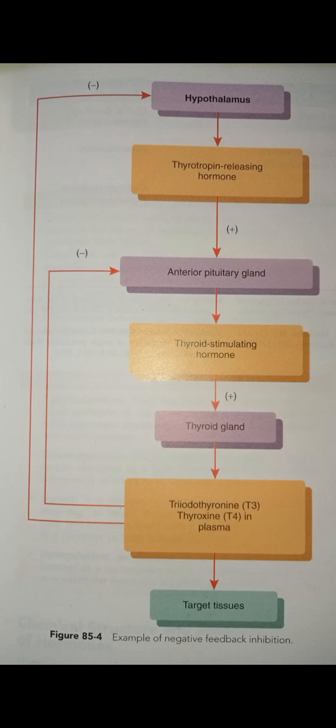Then the pancreas, insulin, type 1 diabetes mellitus, hyperinsulinism, then type 2 diabetes mellitus. Then the adrenal gland: mineralocorticoids and glucocorticoids, epinephrine and norepinephrine, Addison's disease, Cushing syndrome and pheochromocytoma. These are some examples.